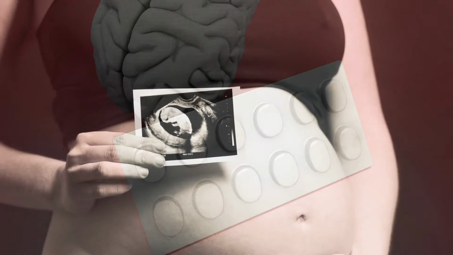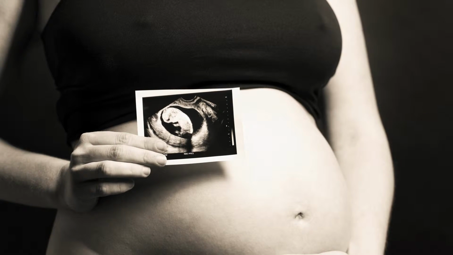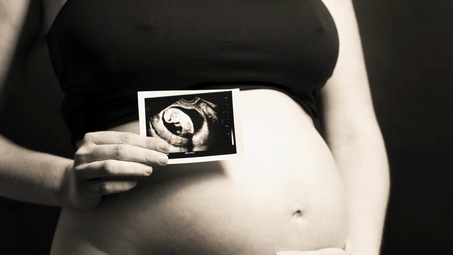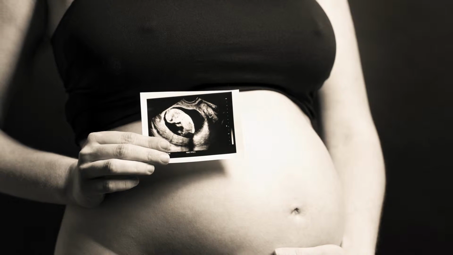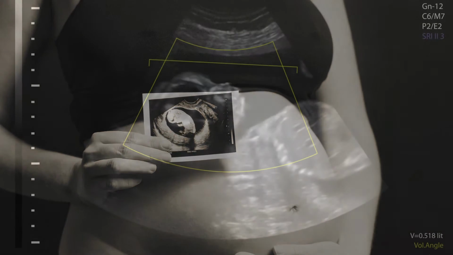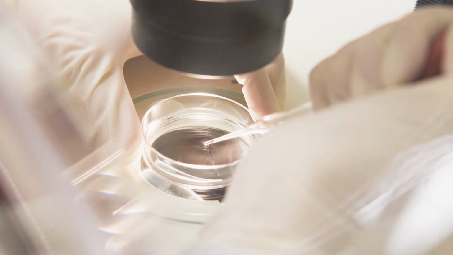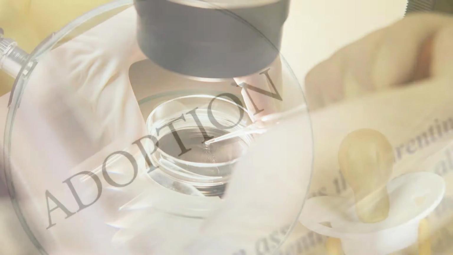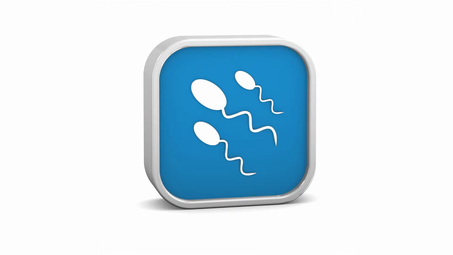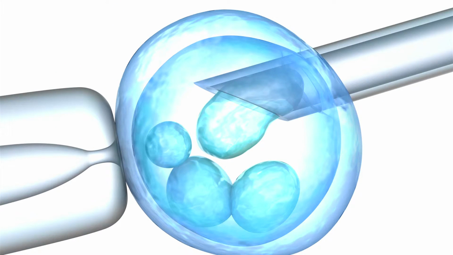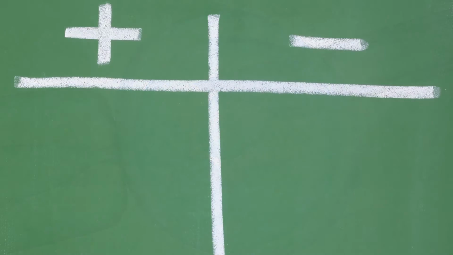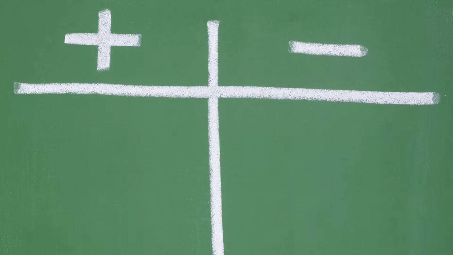There are many reproductive options for at-risk individuals who want to ensure that their child will not be affected by the disease. Natural pregnancy with prenatal testing. In vitro fertilization with pre-implantation diagnosis. Adoption and using a sperm or an egg donor. Every option has its advantages and disadvantages that are important to understand. A meeting with a genetic counselor will help the couple facilitate decision-making.